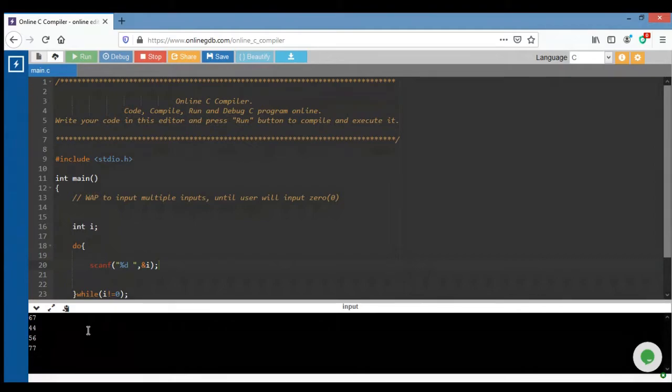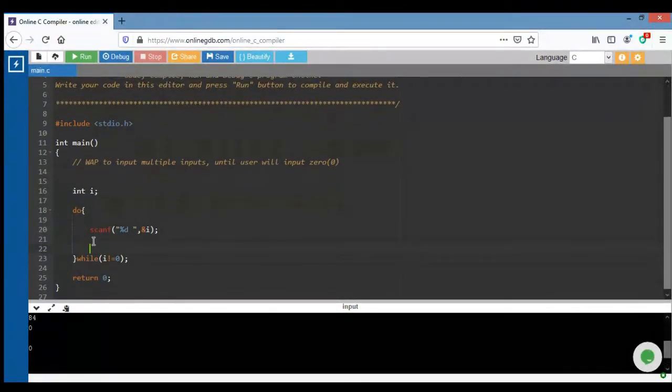Any number of times, any value, a negative value also, right? When I put 0, I'm out of this loop. Is it clear?